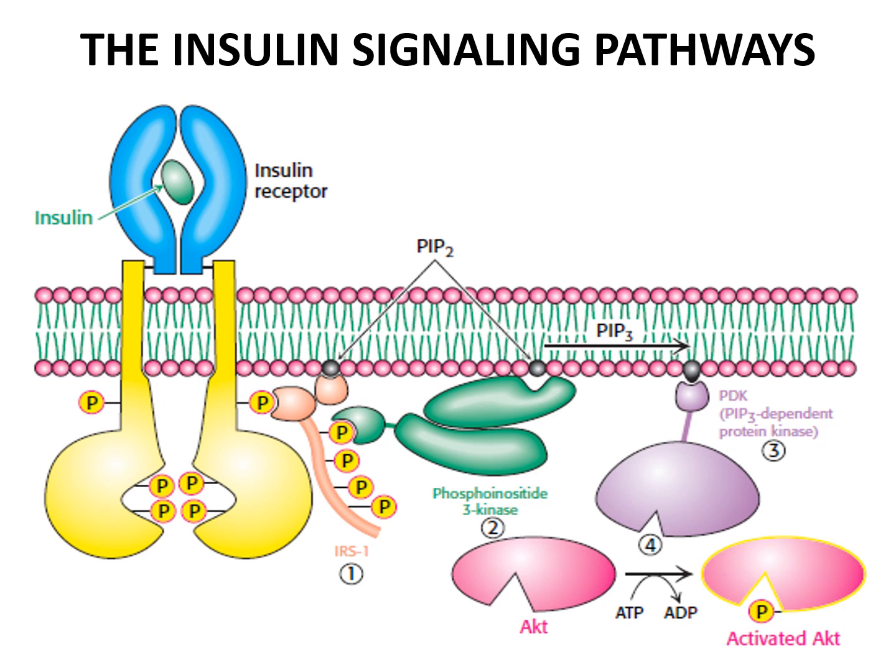This phosphoinositide 3 kinase catalyzes the conversion of phosphatidyl inositol 4,5-bisphosphate into phosphatidyl inositol 3,4,5 triphosphate, which is a second messenger.